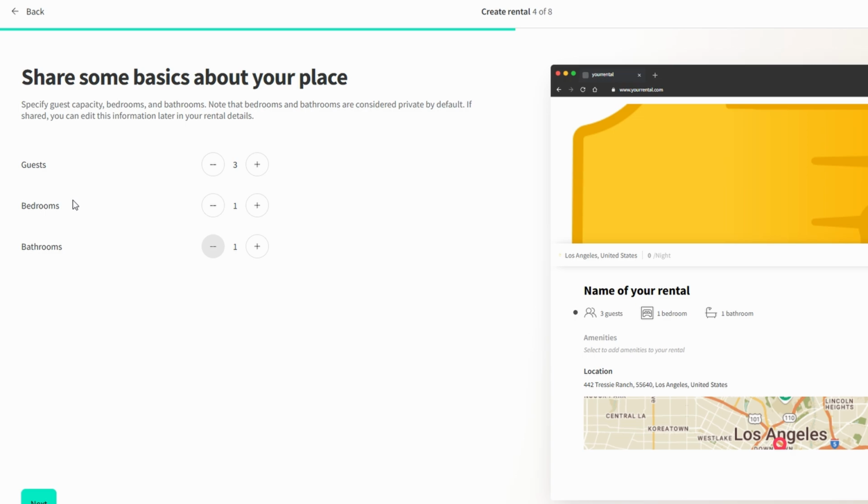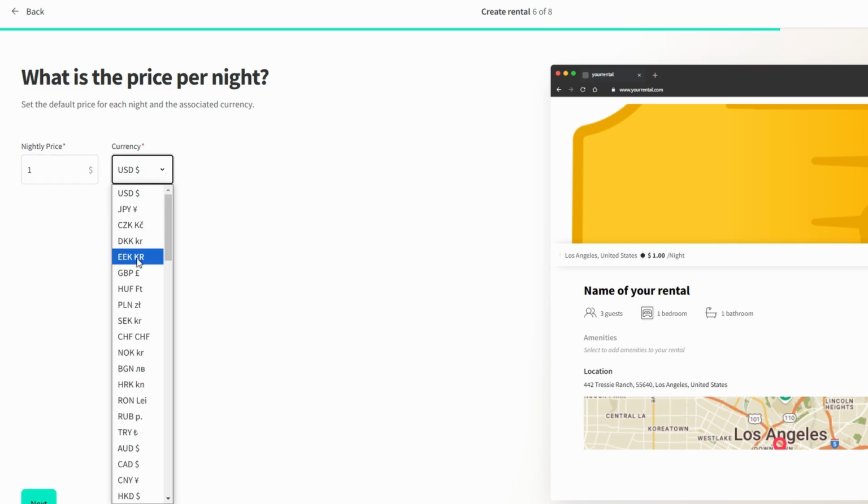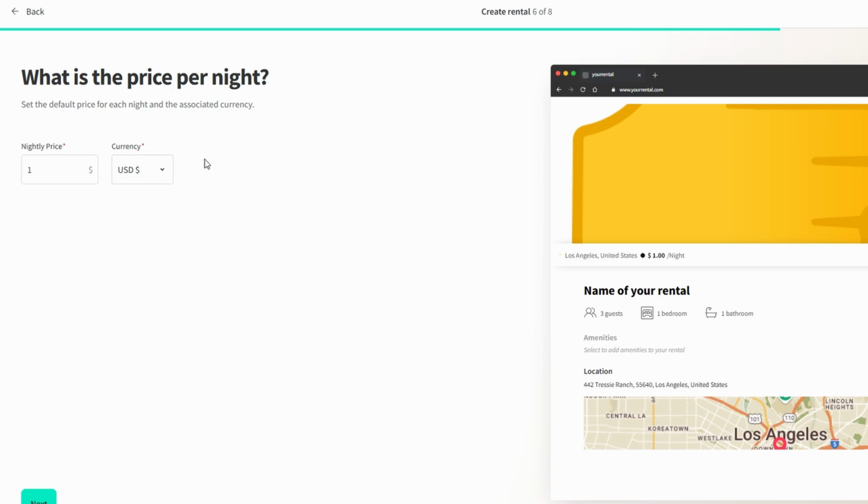Next, you'll need to set a price per night. Think about what makes your rental special, its location, amenities, and the experience it offers when determining the price. Once you've decided on the nightly rate, don't forget to select the currency in which you'll be charging. This step ensures your guests know exactly what to expect when booking.